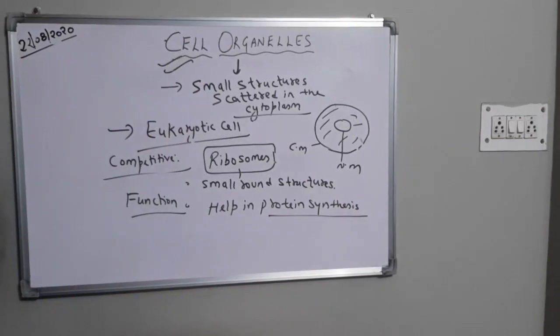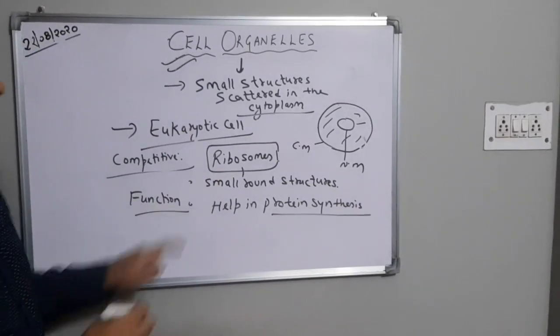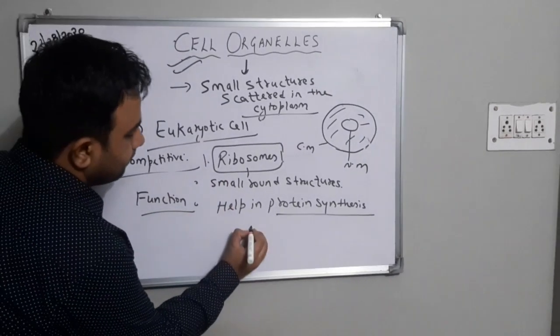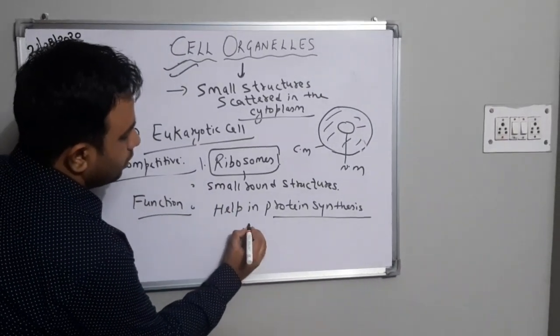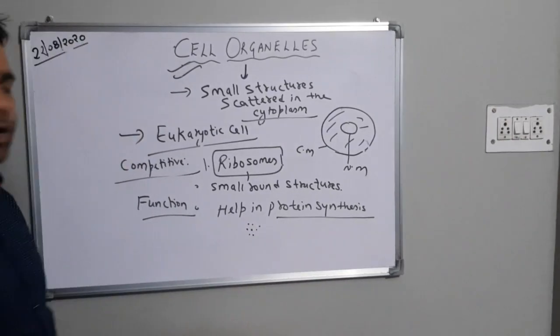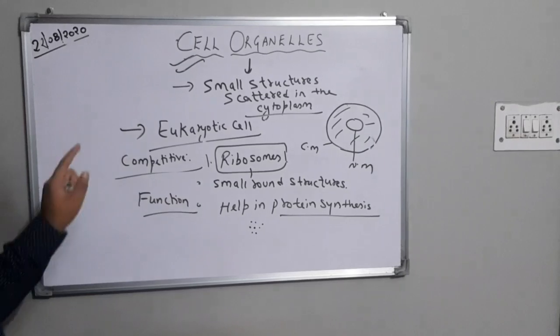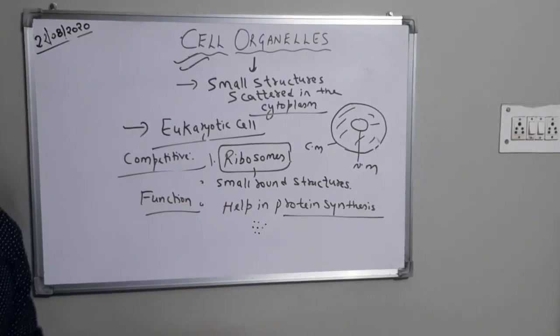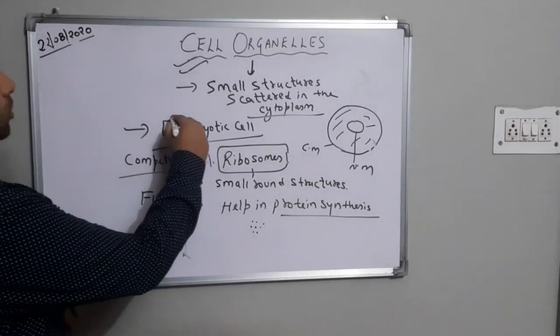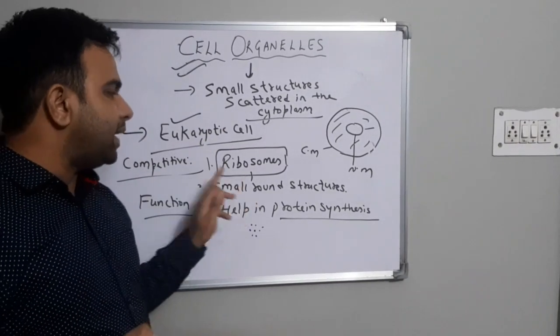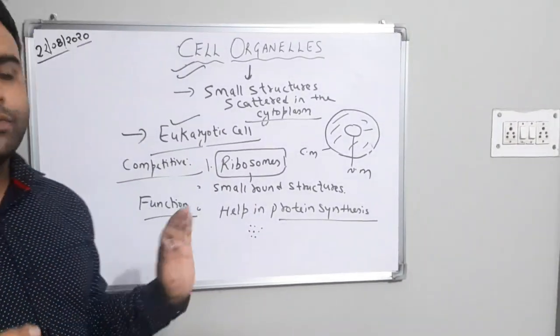So the very first organelle which we have studied just now is ribosomes. Ribosomes are the small round structures like this, found scattered in the cytoplasm, and they are responsible for protein synthesis. And one more thing, ribosomes are the only cell organelle found in both eukaryotic as well as prokaryotic cell. Students, I am repeating this point, it is very important in terms of your exams.